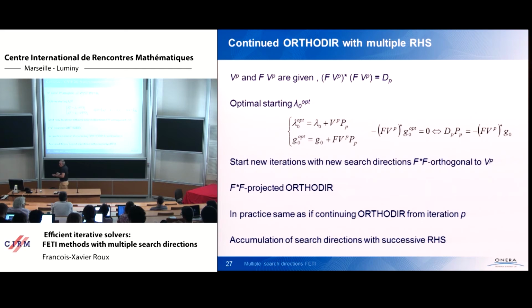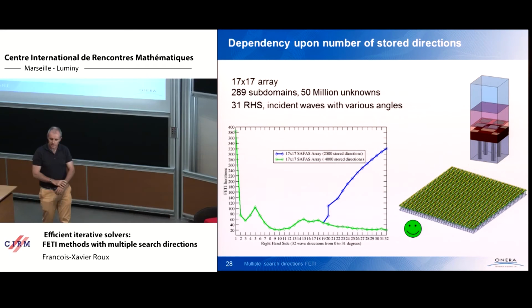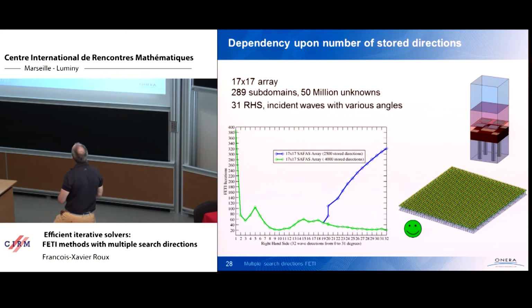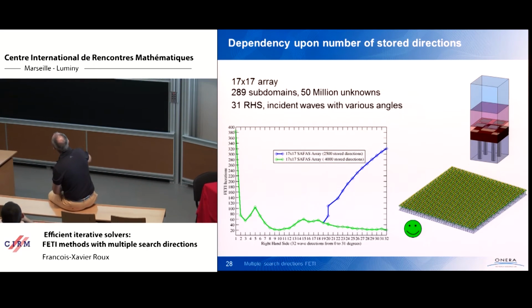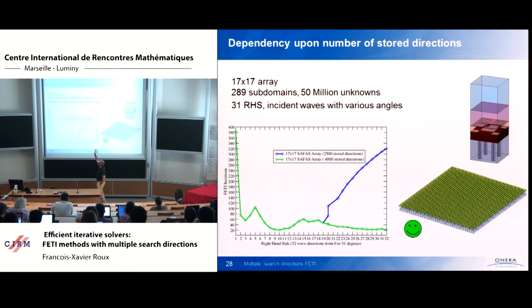But in terms of implementation, it is very simple because it is just some kind of continuation. It looks like you are just continuing your orthodir iterations. So this is an example of using this method for a 17 by 17 antenna array. It is a bit less than 300 subdomains, 50 million unknowns. You see that for the first right-hand side, the number of iterations for the interface was rather high, between 380 and 400.